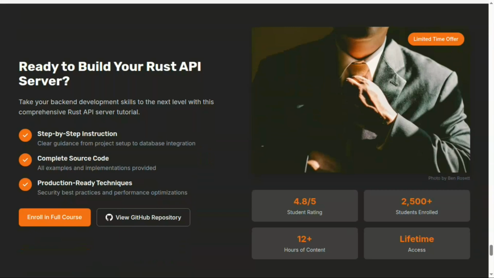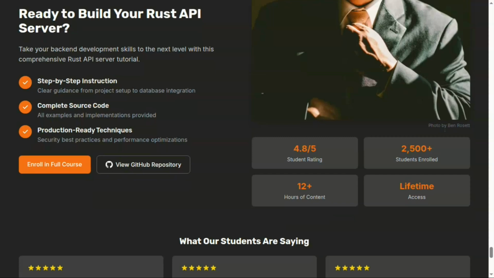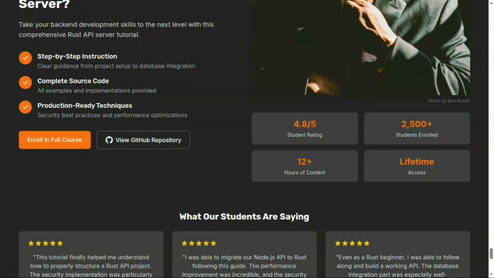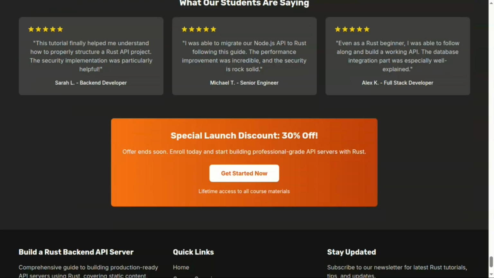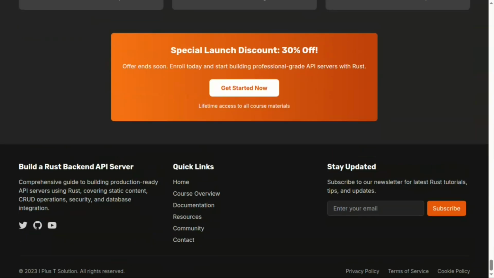In this playlist we are going to deploy our Rust backend server on an AWS EC2 instance. Okay, we will create one EC2 instance, and we will deploy our server. Okay, cool. Now there's nothing to enroll, just a few buttons, nothing to see in code, but yeah, you can view my GitHub repo. There you can find some more resources about Rust and about servers. Okay, cool. This is just demo ratings, nothing else. There's no offer, it was just a UI that was built. Okay, cool. And at the end we have a footer.